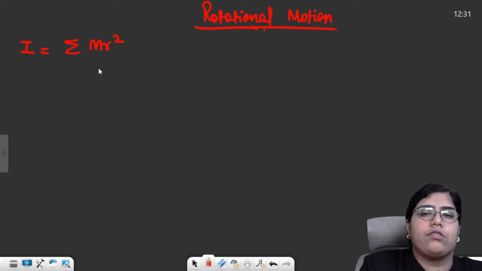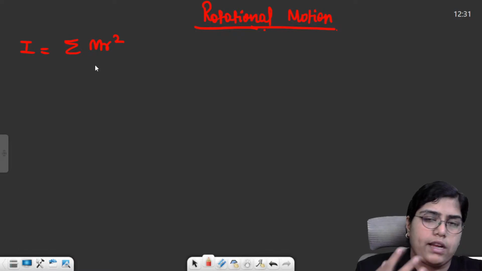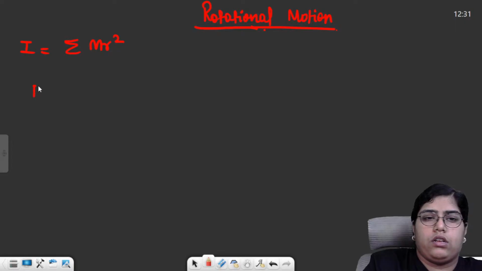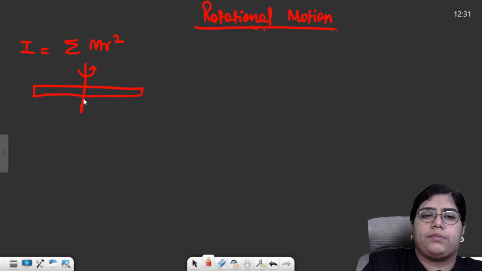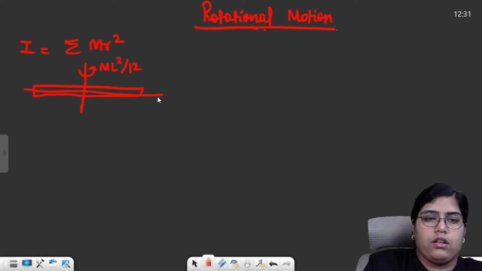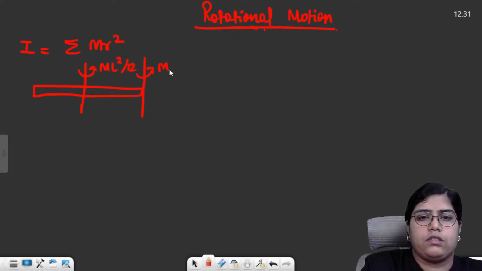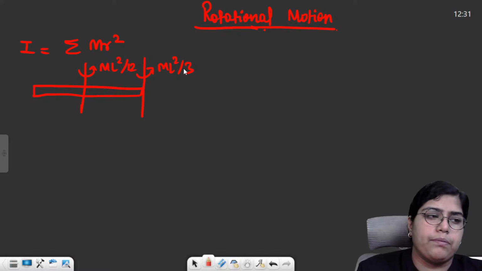Moment of inertia you need to remember for some objects, like for some regular shaped bodies. In case you don't know, then you can just write it down simultaneously. Along the center of mass for a rod, I'll just draw the diagram. For a rod, axis passing through its center, moment of inertia is ml square by 12. If the axis is over there, then about this axis it's ml square by 3 for a simple rod.